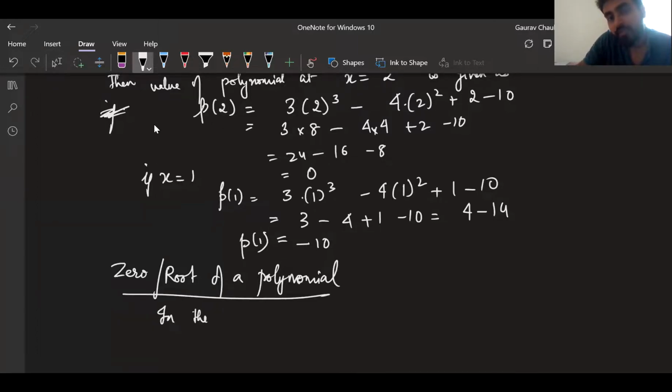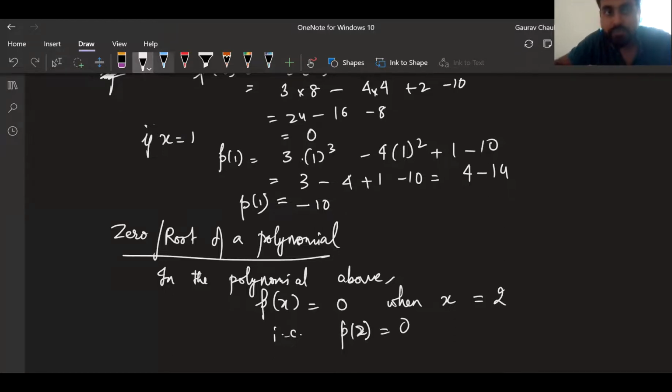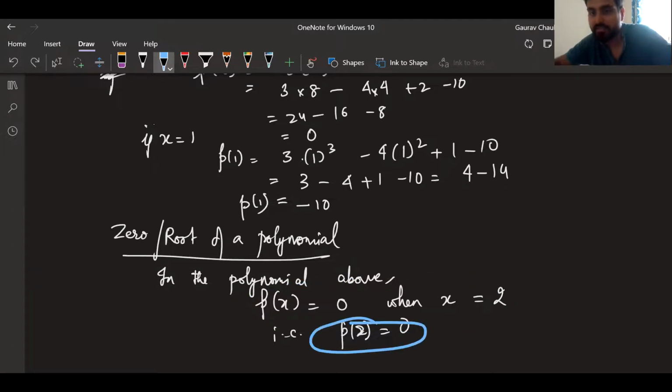In the polynomial above, P of x is equal to 0 when x is equal to 2. That is, I can write it as P of 2 is equal to 0. Both this full sentence and this short sentence mean the same.